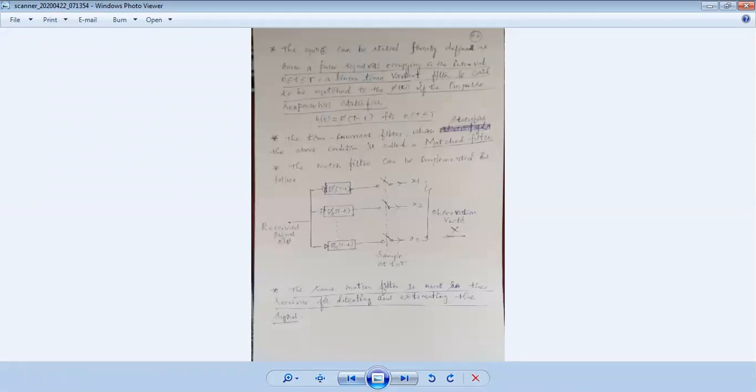I hope you understand. The correlation receiver, the optimum receiver, should consist of what? First, a detector. Second thing, what? A maximum likelihood receiver. Look back, I just mentioned. This is exactly the matched filter, and this is the maximum likelihood receiver, or maximum likelihood decoder. Decoder means it decodes the information.